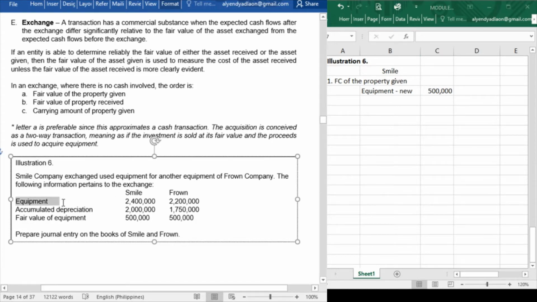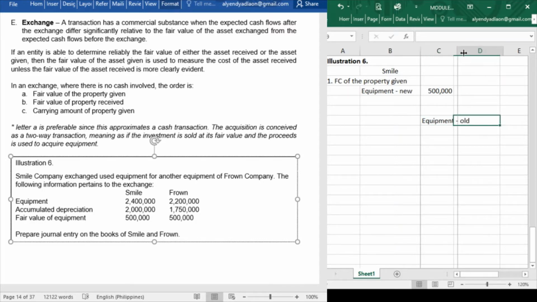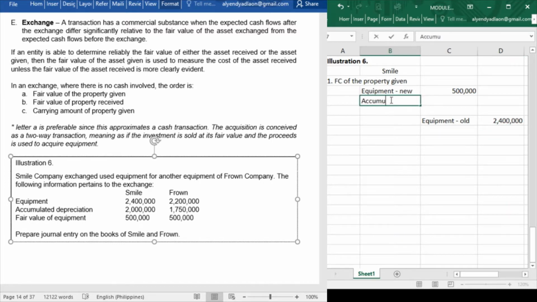What are we going to do with our old property? We will derecognize it because we are already going to give it to Frown Company. So the equipment old will be credited. Credit equipment old of 1,400,000. And of course, we also have to cancel the accumulated depreciation. Since the normal balance of the accumulated depreciation is credit, then canceling it would be to debit it. Accumulated depreciation is 2 million pesos.